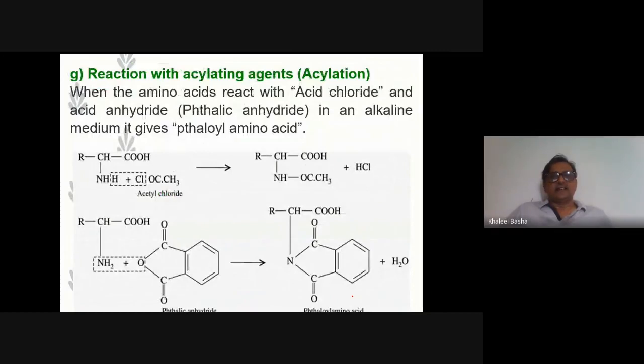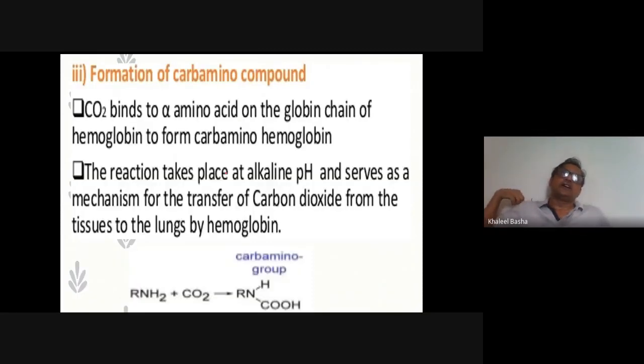Reaction with acylating reagents: when amino acids react with acid chloride and acid anhydride in alkaline conditions, they give acylated amino acids. Then the formation of carbamino compounds, one of the most important reactions which takes place in our body: carbon dioxide binds to the alpha amino group on the globin chain of hemoglobin in the RBC, which carries the carbon dioxide in the form of carbaminohemoglobin.